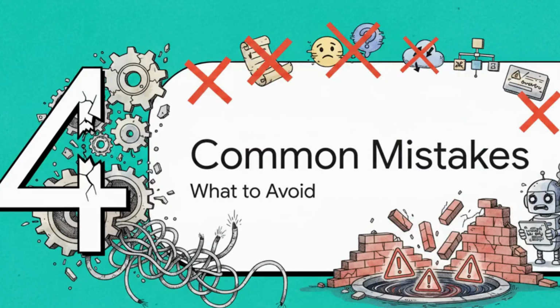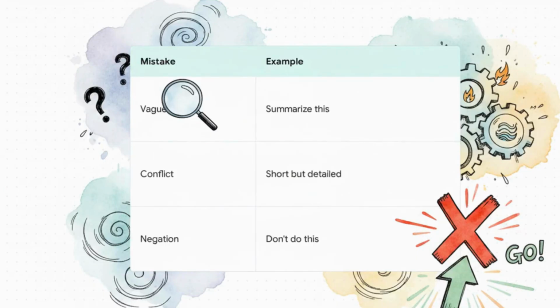All right, let's pivot to Section 4, Common Mistakes to Avoid. Let's rapid fire through these pitfalls because they trip up a lot of people. First, we know being too vague is a major trap. Asking it to just summarize this is bad news. You need to add specifics like length and audience. But then there's conflicting instructions, like asking for something to be short but detailed. That actually breaks the AI's logic. You really have to be precise and pick a lane.